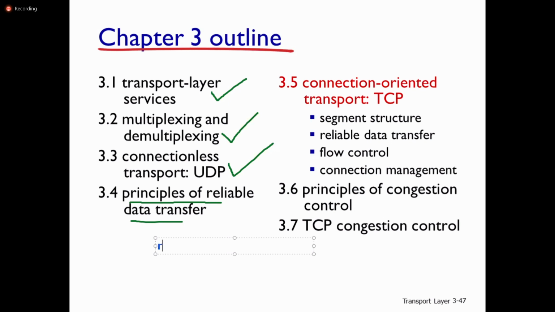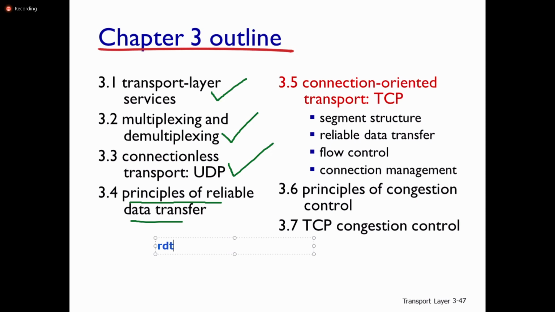initially RDT protocols, right? RDT 0, RDT 1. What is RDT? Reliable data transfer protocol, RDT 0, RDT 1, RDT 2, RDT 3. Here initially we assumed that the channel is absolutely reliable. So there is no need of these RDT protocols at the sender as well as at the receiver side.